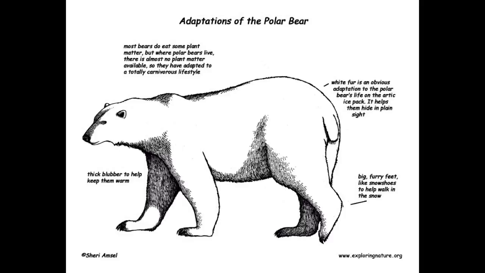The polar bear has several incredible adaptations. It has hollow and transparent fur that allows it to reflect the white snow, making it fantastic insulation and also excellent camouflage when hunting. Furthermore, the polar bear has thick blubber to help it keep warm, and it has big furry feet with claws to help it walk on the snow.